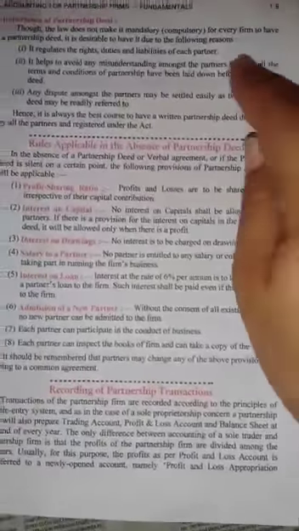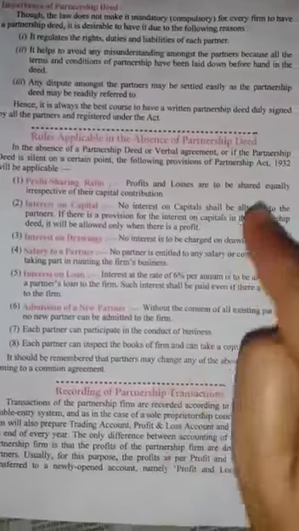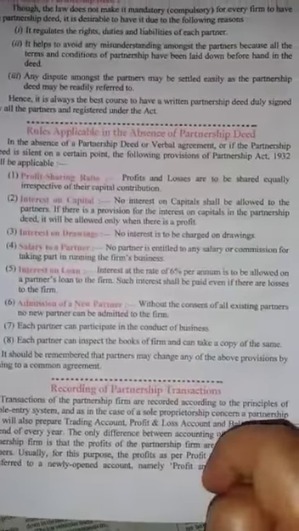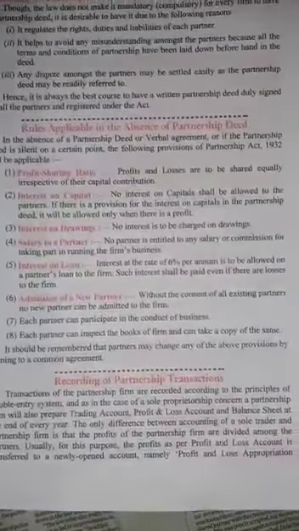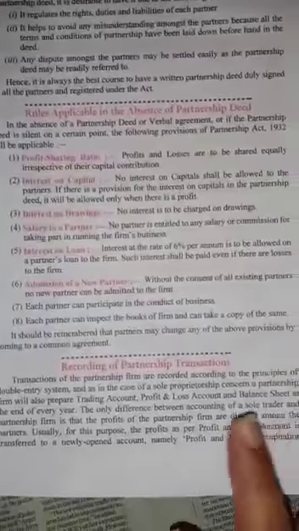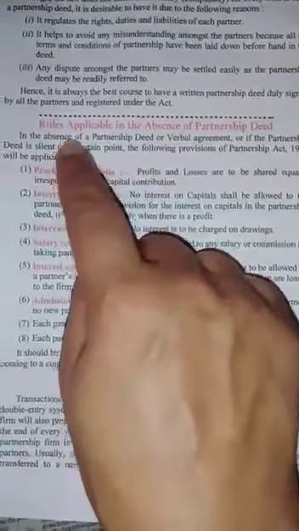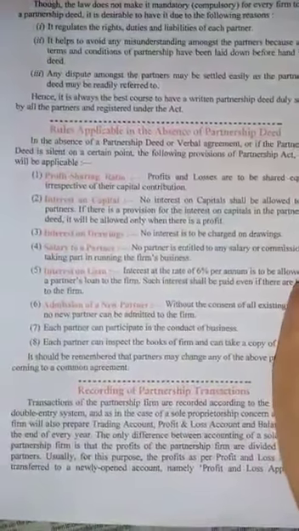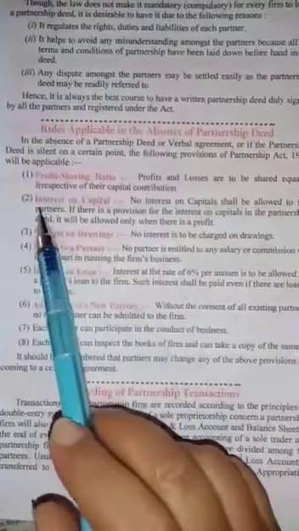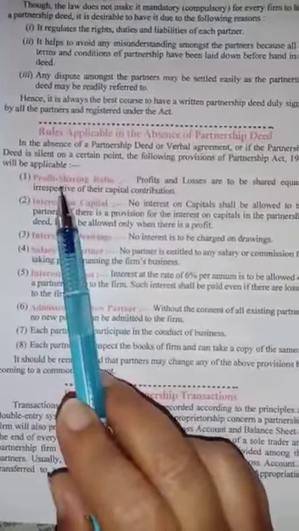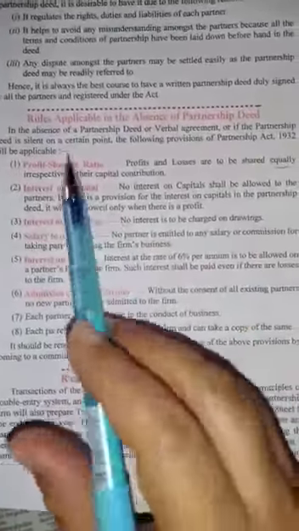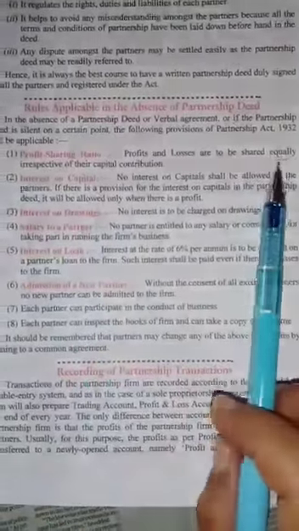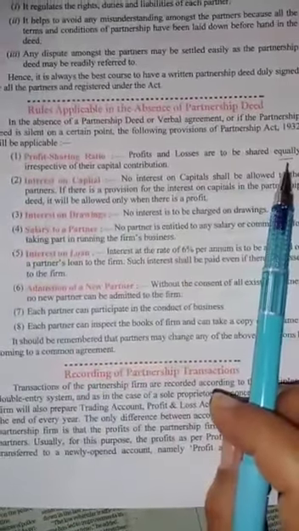Since it is not necessary, what happens if we do not have a partnership deed? The business can be started without any written partnership deed. Then in that case, what are the rules applicable in the absence of partnership deed? Number 1, profit sharing ratio. Profit and loss should be shared equally. If we have not decided earlier in which ratio we are going to distribute the profit or loss, we will distribute it in equal ratio.